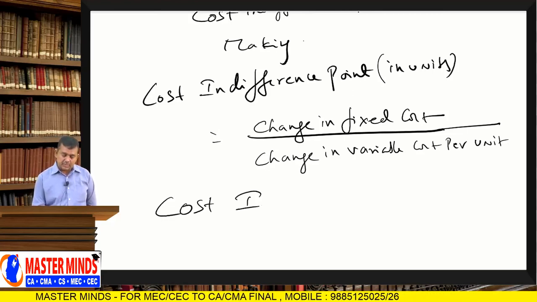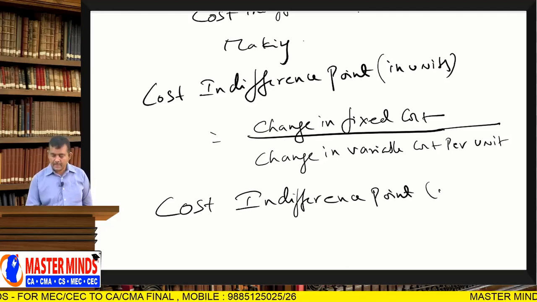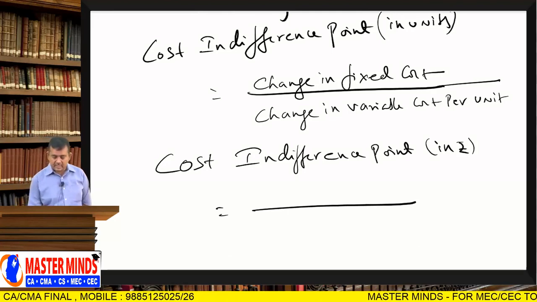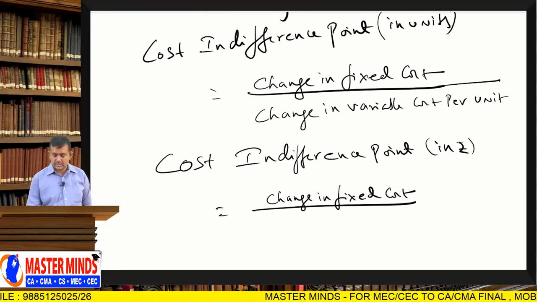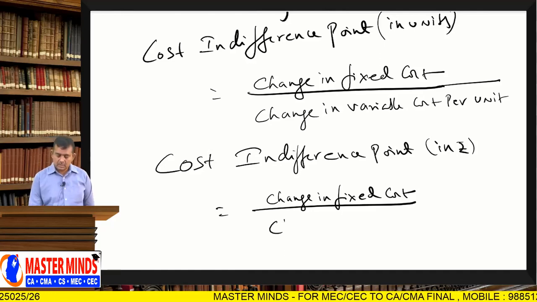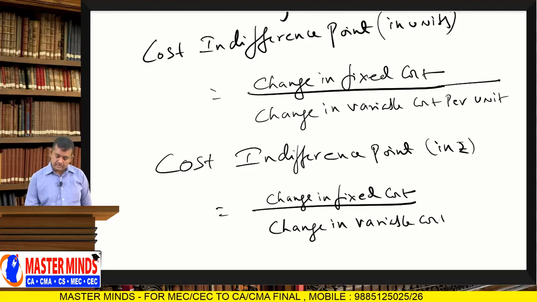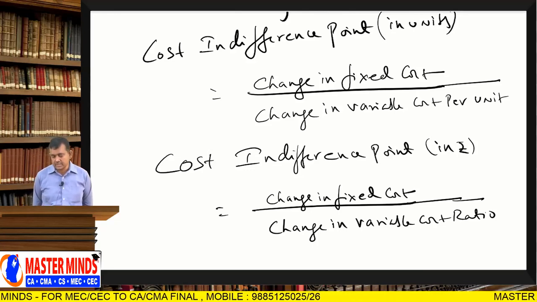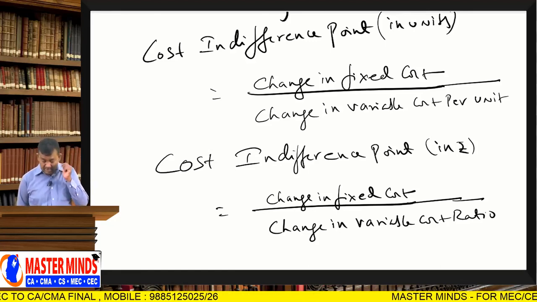So, cost indifference point in rupees is equal to change in fixed cost divided by change in variable cost ratio. That is the cost indifference point.